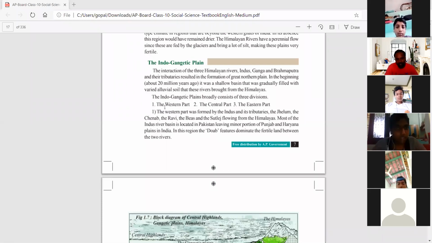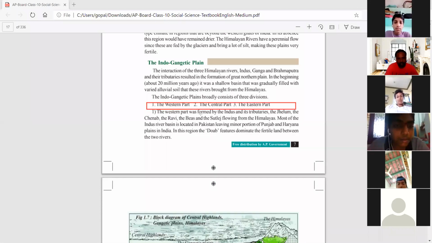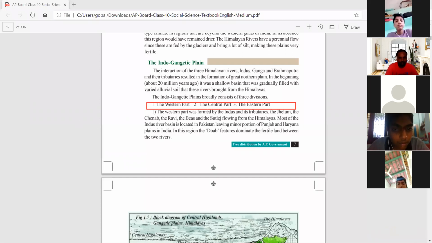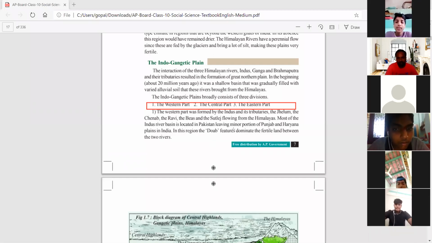Actually, the Indo-Gangetic plains are divided into 3 parts: the western part, central part, and eastern part. The western part is nothing but Pakistan and some western parts of India. The central part is Madhya Pradesh, Uttar Pradesh, Delhi, and Punjab. These regions come under the central part. Next, the eastern part has the eastern states: Assam, Nagaland, Tripura. All those come under the eastern part.